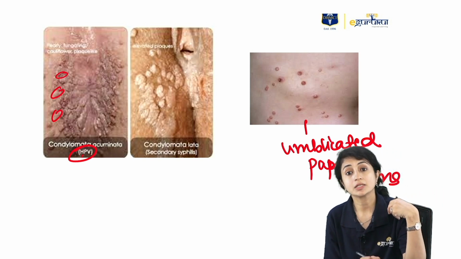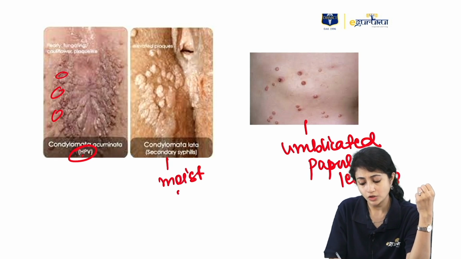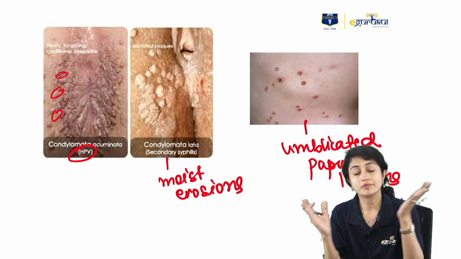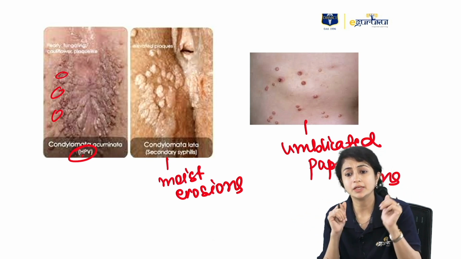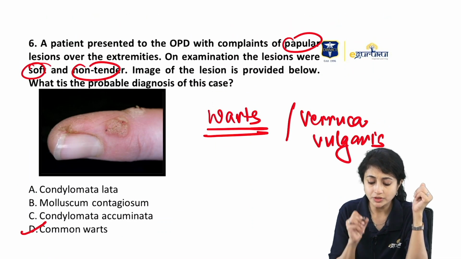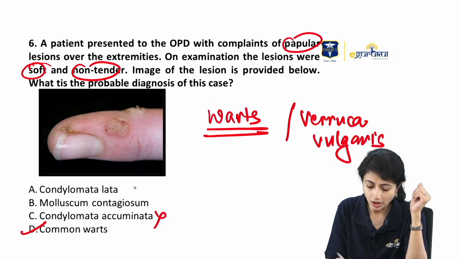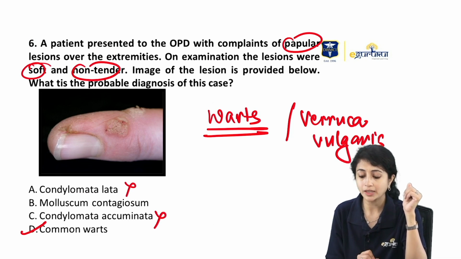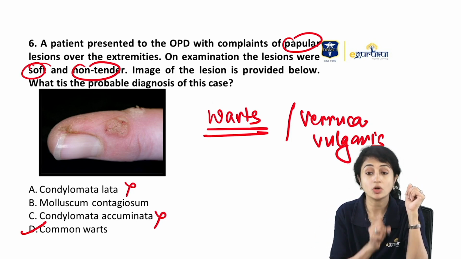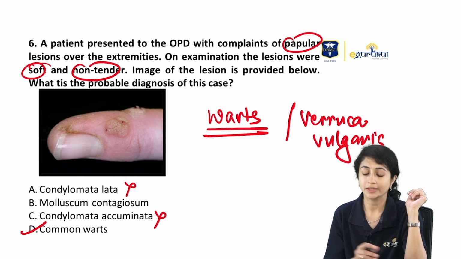Condyloma lata is a type of secondary syphilis which presents with moist erosions on the folds, on the flexural area. So, it will present on the perianal area. Here, I have papular lesions present over the extremities. So this is ruled out, this is ruled out. Molluscum can present with papular lesions, but they are umbilicated and they do not look like this. This is a picture of common warts or verruca vulgaris.